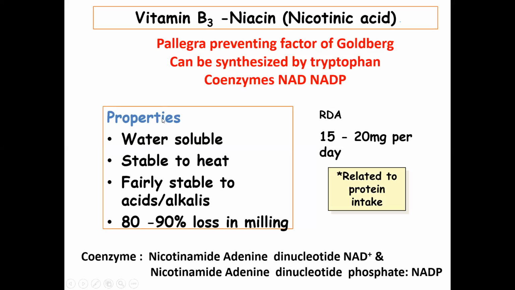So coenzyme NAD and NADP मतलब nicotinamide adenine dinucleotide and nicotinamide adenine dinucleotide phosphate. These are the coenzyme forms of niacin.